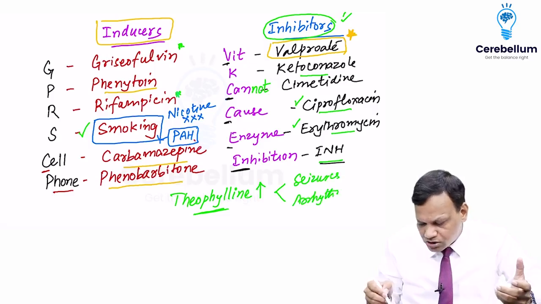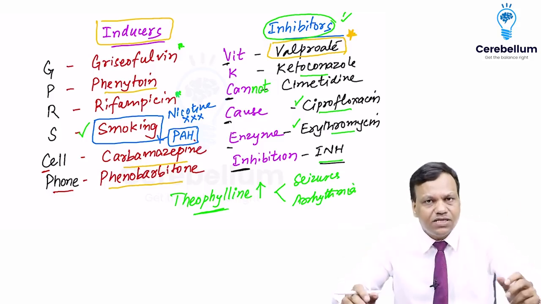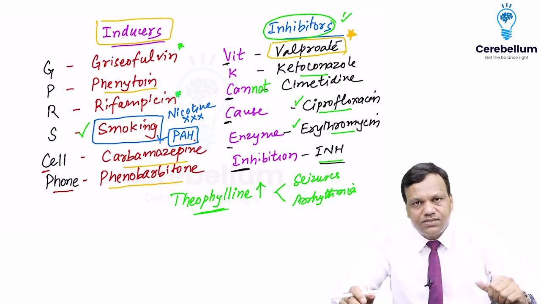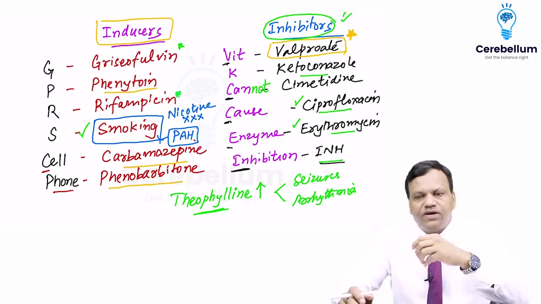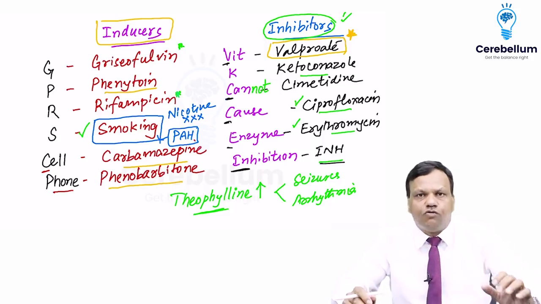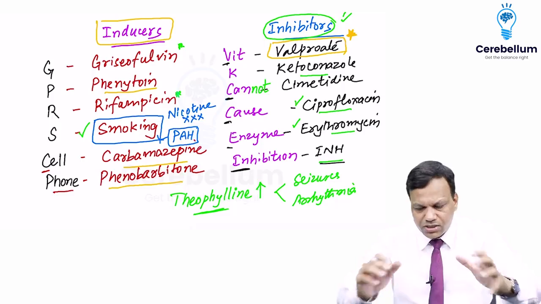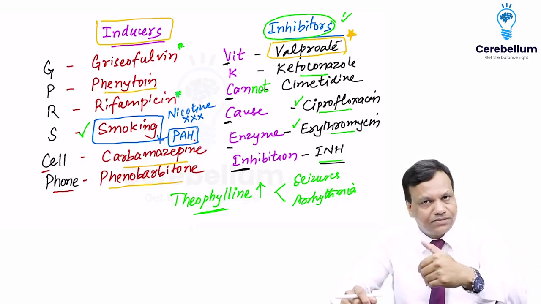At overdose, theophylline stimulates the heart and brain. So there will be tachycardia, there will be arrhythmias, there will be seizures. So it is important that we should not give enzyme inhibiting drugs like ciprofloxacin or erythromycin with theophylline. So this is important about the enzyme inducers and enzyme inhibitors. Okay.